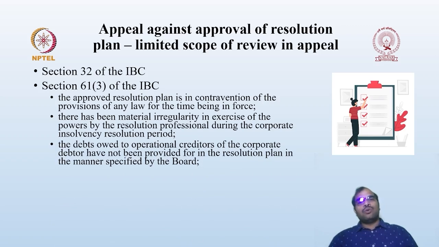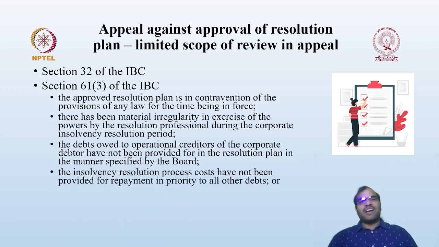Then, when debts owed to operational creditors of the CD have not been provided for in the resolution plan. As we have already discussed, in the resolution plan you are supposed to give priority to operational creditors and state how you are going to make the payment. If they have not given priority, they have not provided for it.